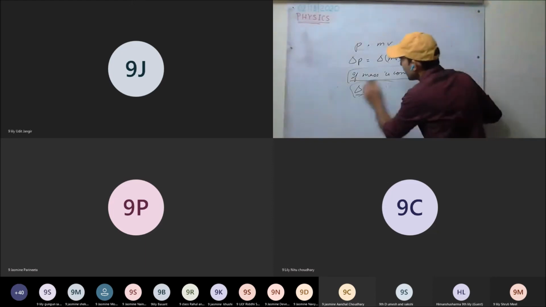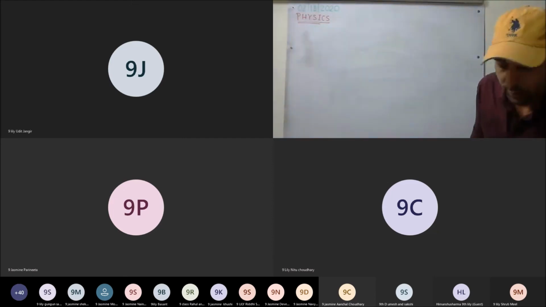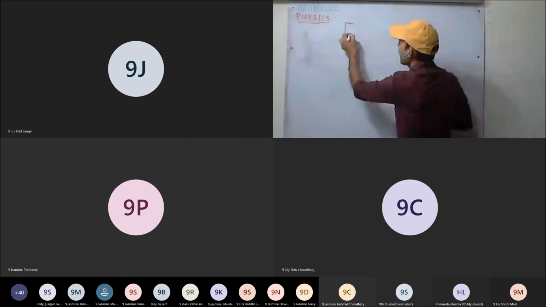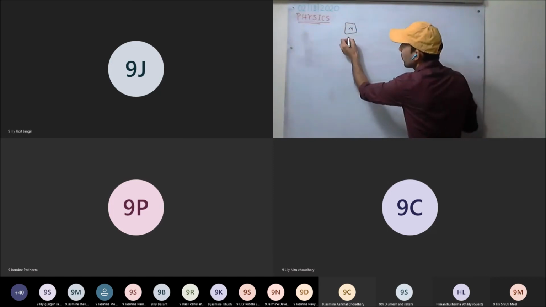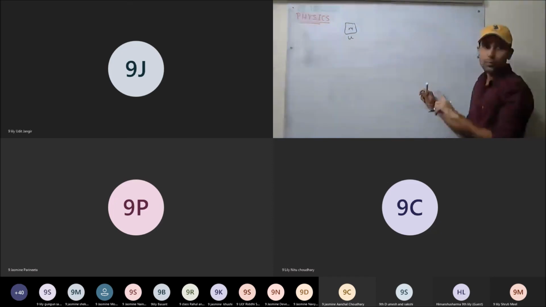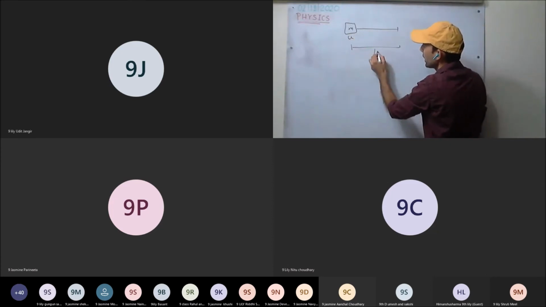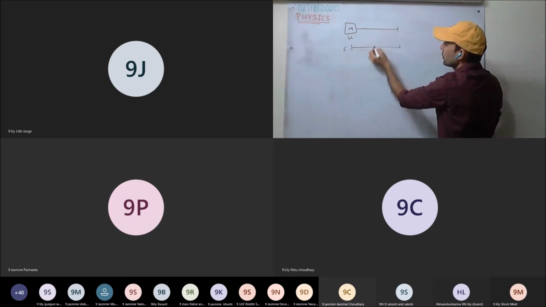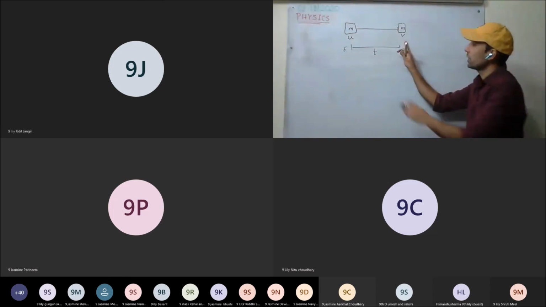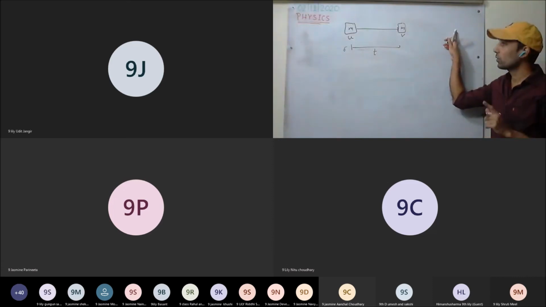Now we'll be discussing rate of change of momentum. For example, a body of mass m is initially moving with velocity u. Now a force is applied for t time, and during this time its velocity has changed to v. After t time the force F is removed, so now the body will always move with velocity v. This is Newton's first law.